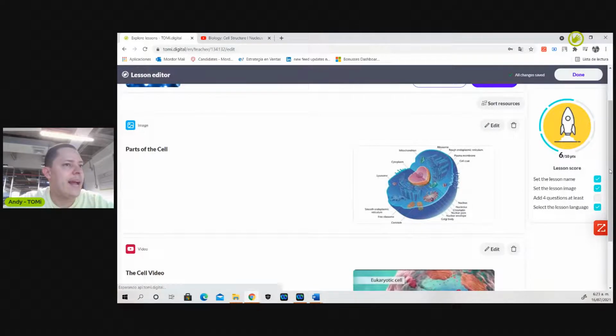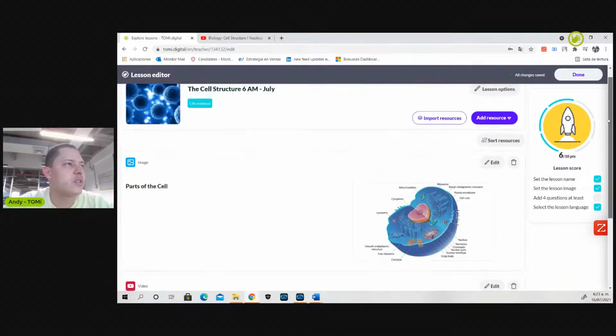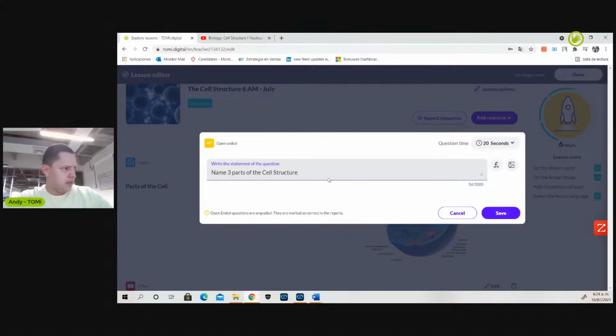Save. And right now I have 2 of the features, or 2 sort of learning content that I'm putting to my class. Then the other one will be an open-ended question. So let's add an open-ended question. The open-ended question would be, as we saw in our class, name 3 parts of the cell structure.